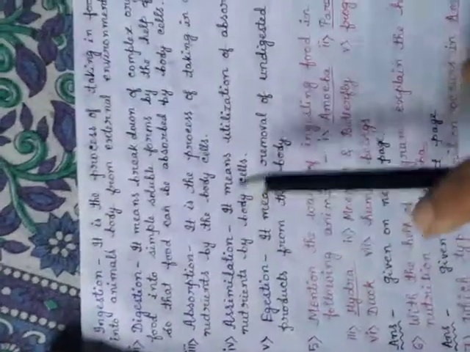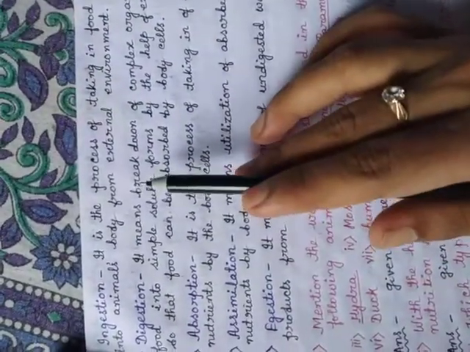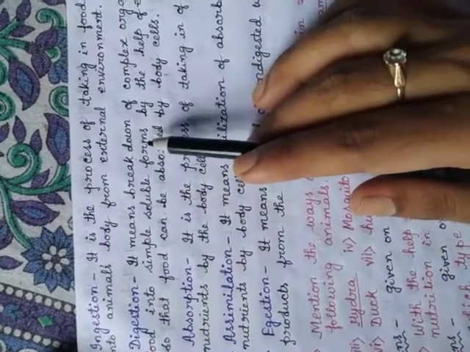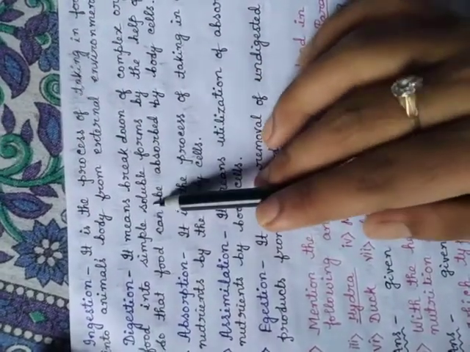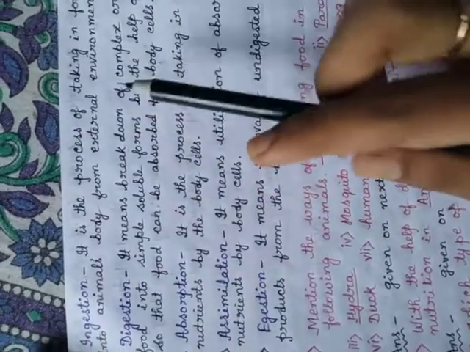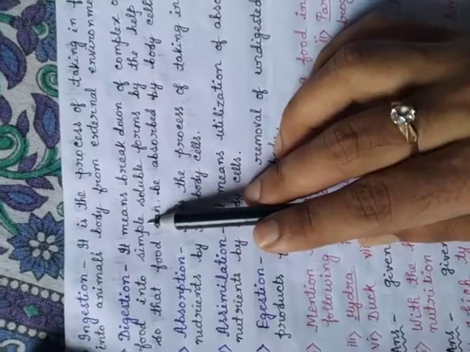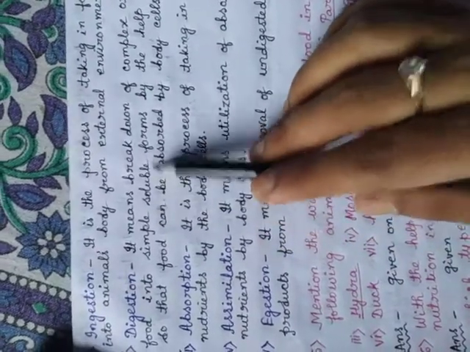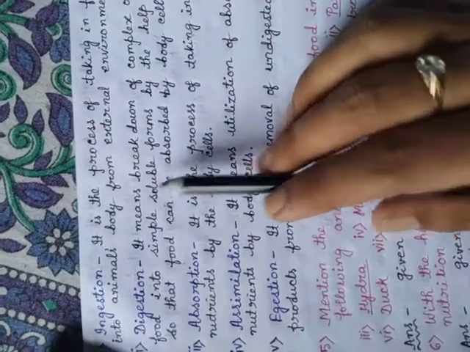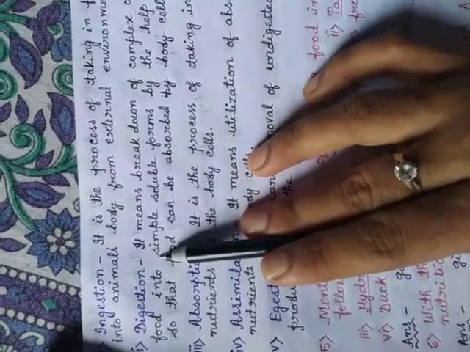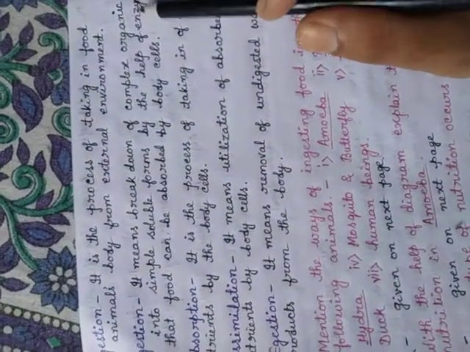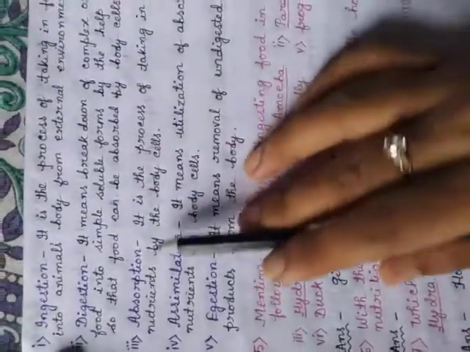So digestion means the food we take, we eat or we ingest, is in complex form, but entering into our body, with the help of some enzymes, this complex food material is transformed into simple soluble forms so that our body cells easily take it or absorb it. This process is called digestion. Now there is a new term, enzyme. What is an enzyme? We will discuss it later.